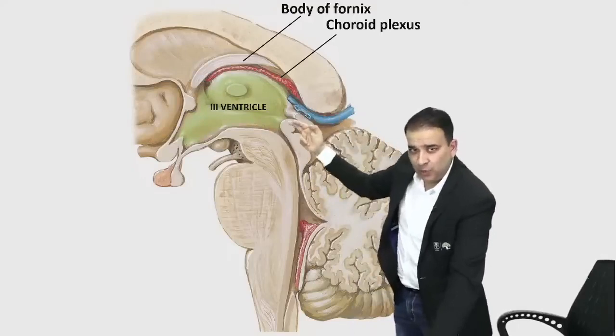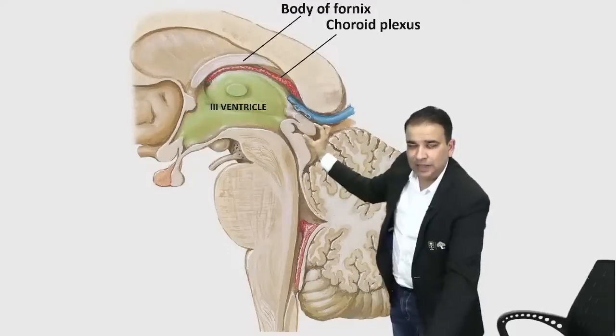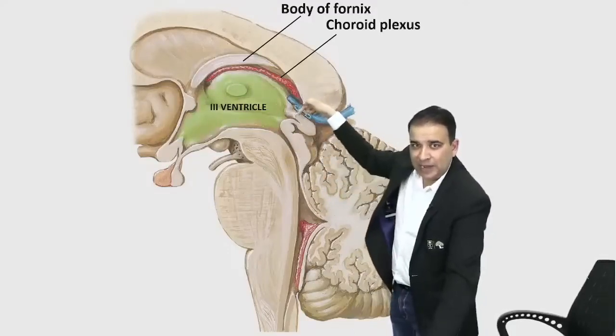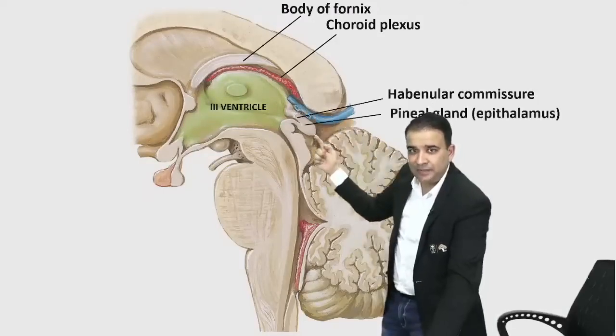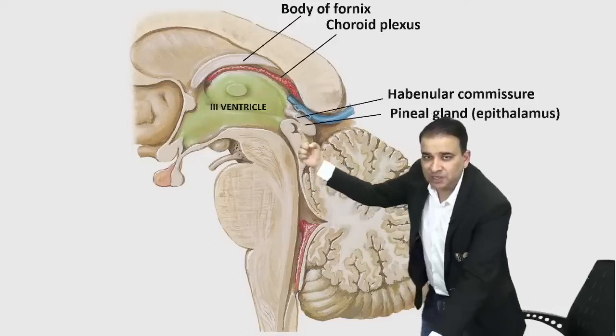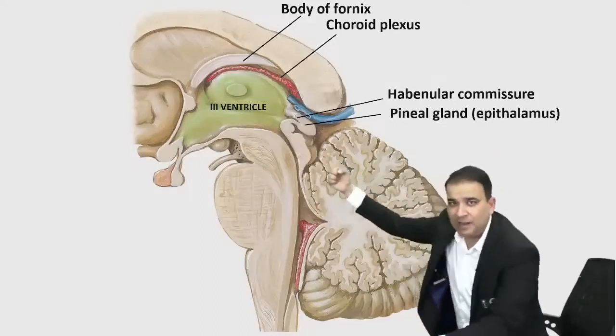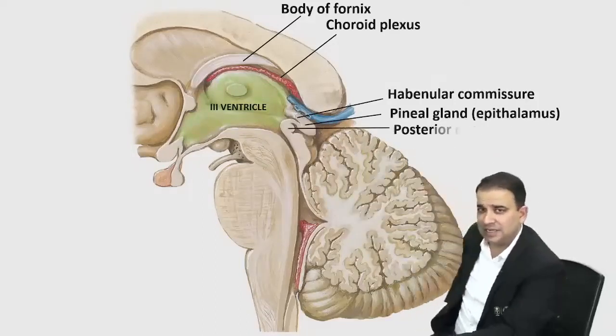Now look at here, guys. Can you see the pineal gland over there? Now above the pineal gland there is a white matter commissure called the habenular commissure. This is a pineal gland, and this is a posterior commissure. That's a posterior commissure which is present in the inferior lamina of the pineal gland. That is a posterior commissure, guys. That is a posterior commissure.